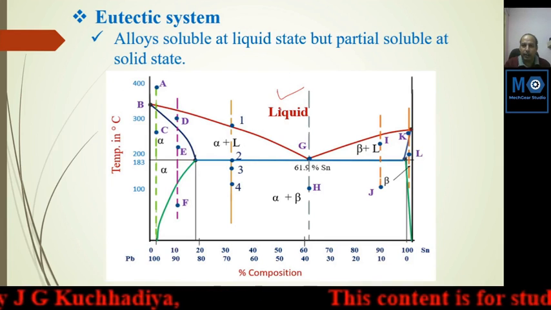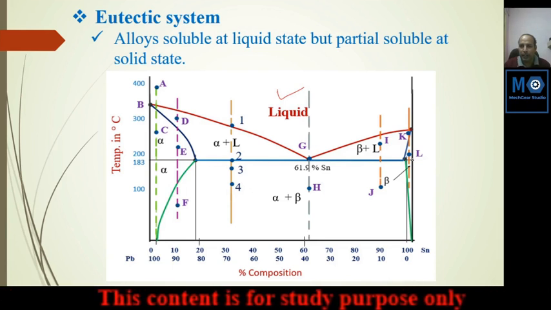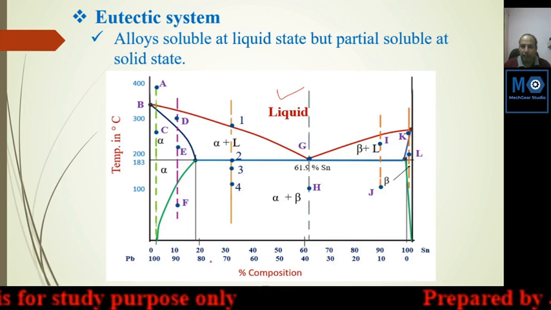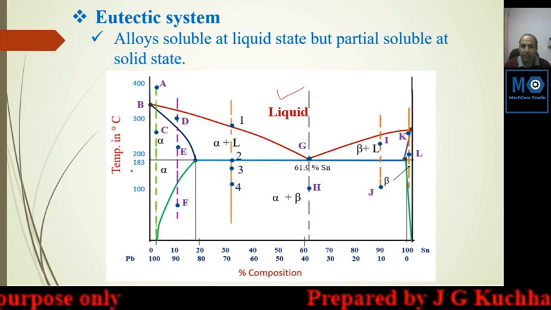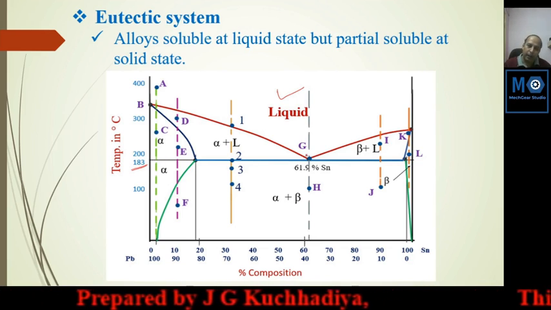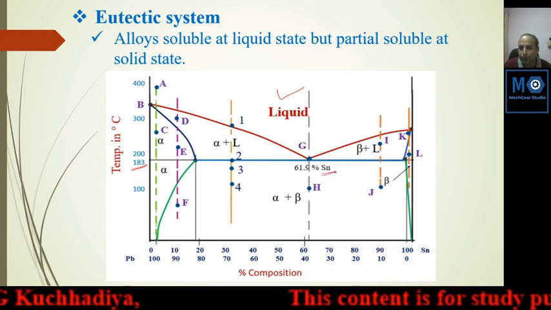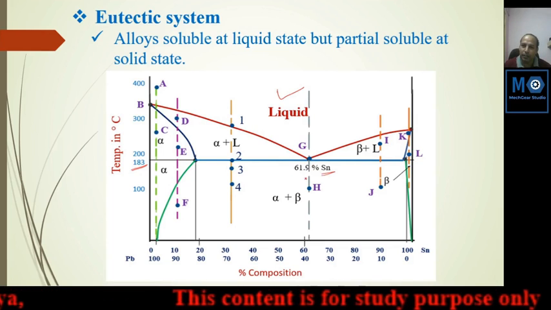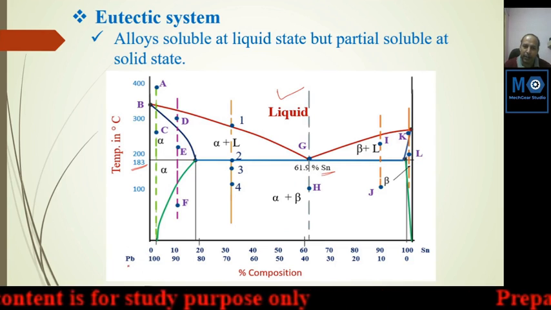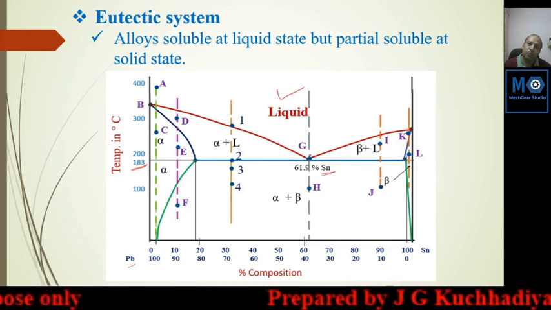Here it is soluble, but here it is partially soluble. This is the eutectic line and it is for this sample, lead and tin. Here the mixture taken is lead and tin, and for lead and tin 183 is the eutectic temperature. And the eutectic composition is 61.9% tin and the remaining is lead, nearly about 40% or 38%. This is lead. This is the eutectic composition.